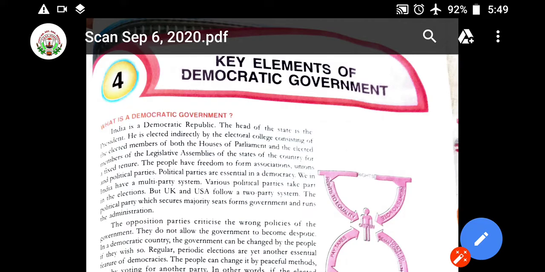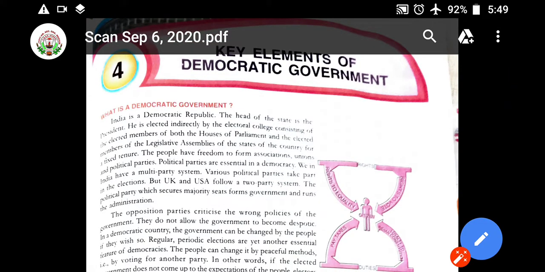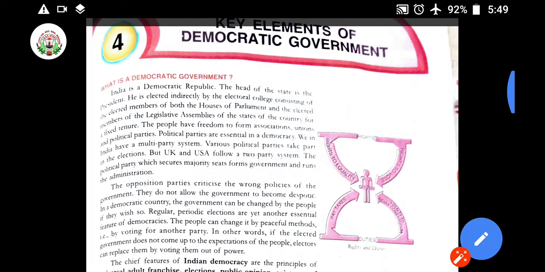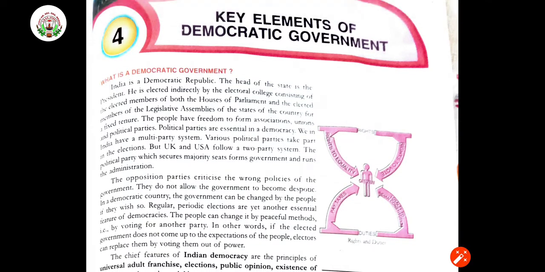The people have freedom to form associations, unions and political parties. Political parties are essential in a democracy. You all know the different political parties are there in our country, those who are going to take seats in the election. We in India have a multi-party system, right? We do not have only a single party, we have more than one party. It is called a multi-party system.